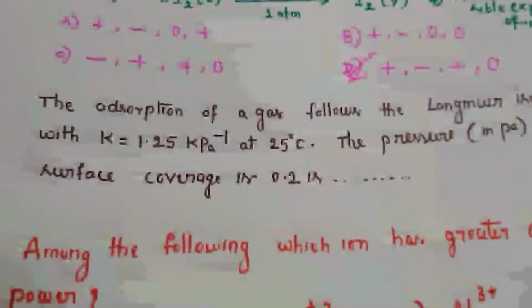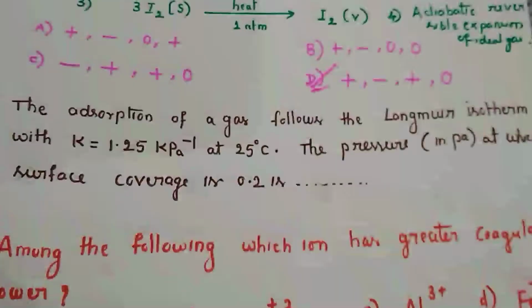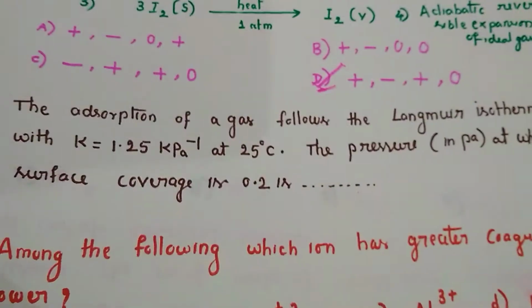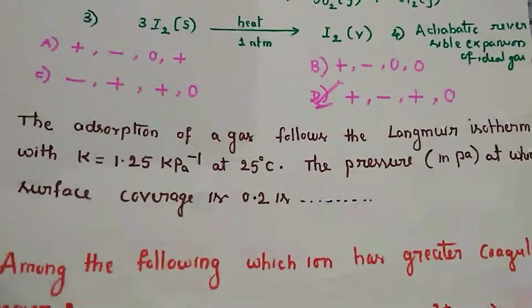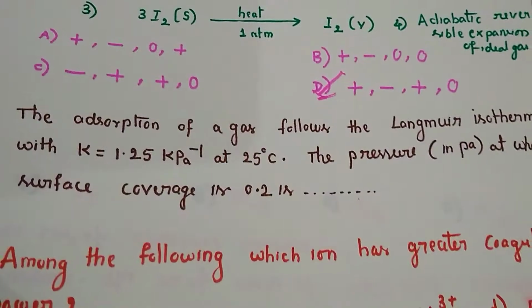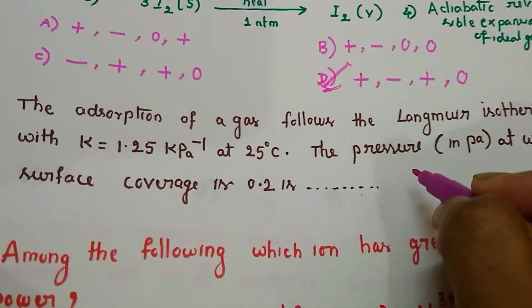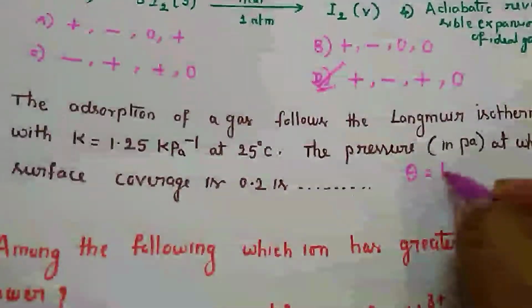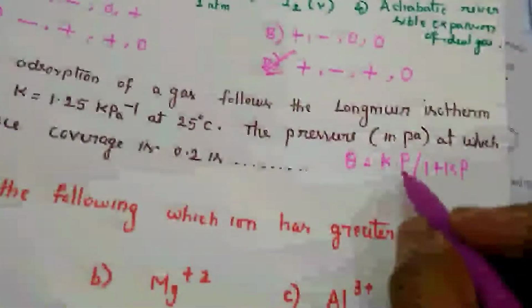Come to the next question: the adsorption of a gas follows the Langmuir isotherm. They have given the K value, that is 1.25 kilopascals at 25 degrees centigrade. They are asking at which pressure the surface coverage will be 0.2. So what they have given is the theta value, that means the surface coverage. We know that according to Langmuir adsorption, the relation is theta equals Kp upon 1 plus Kp. Here K is considered a constant, right?